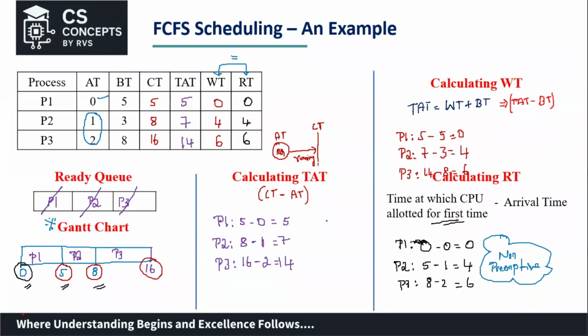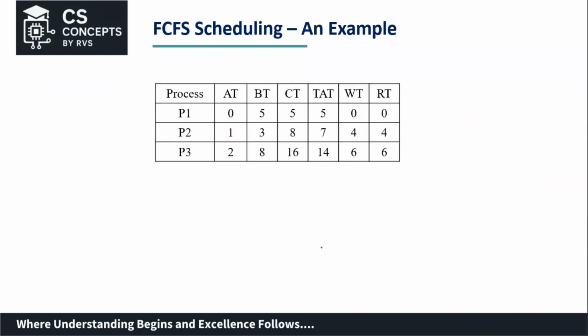Are we done with this? No. Now I have to calculate the average waiting time and average turnaround time. For that, let's consider this table quickly. We have the turnaround times. To calculate the average turnaround time, it is very simple. I add all of these, that is 5, 7, and 14, and then divide by 3.